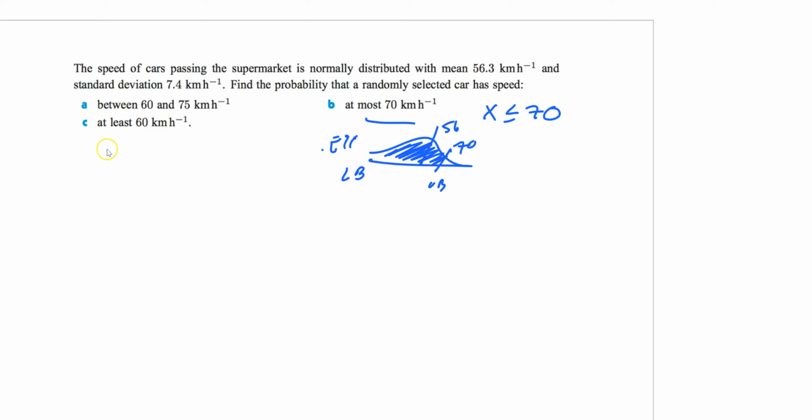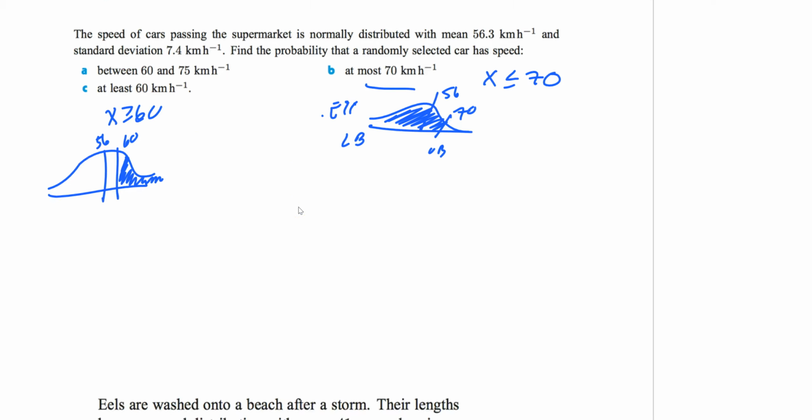At least 60, that's x is greater than or equal to 60. So it looks something like this. Again, this is 56 something. Here's 60, and you want greater than or equal to. And that's how those two are taken care of.